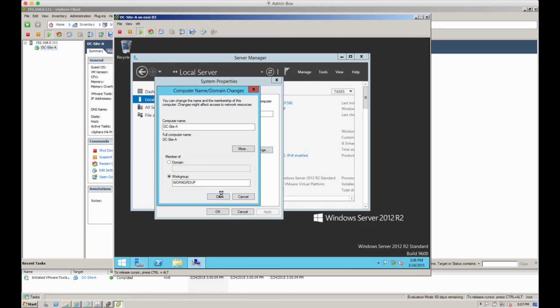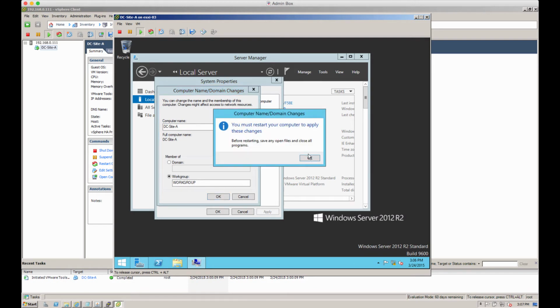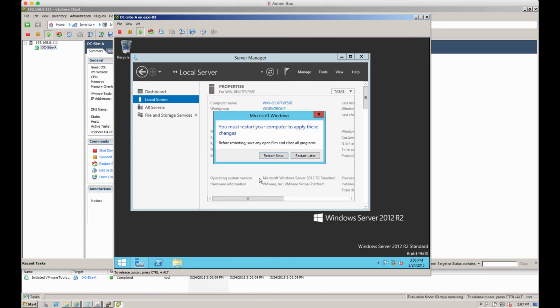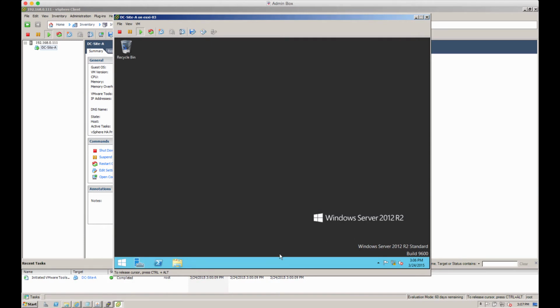We'll leave it at workgroup for now because we're going to install domain controller services on this machine, and we'll restart in a second.